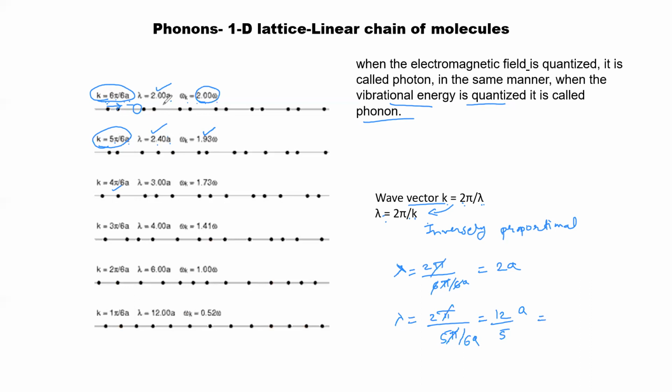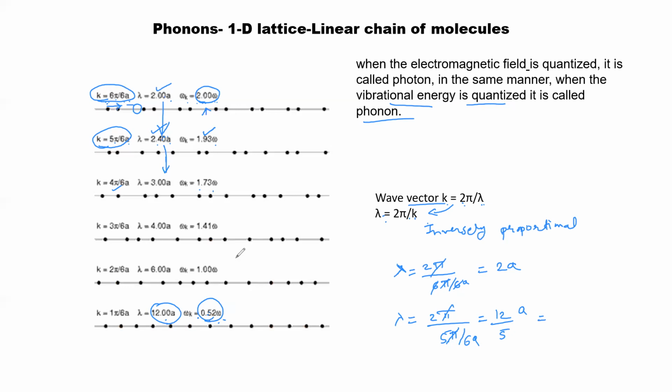this lambda is increasing. You can say here lambda is increasing. We'll discuss about k later on. Lambda is in increasing fashion, that is, wavelength is increasing. You can see that the frequency of vibration is decreasing. 2 omega here, 1.93 omega here, 1.73, and it will be the lowest, 0.52 omega. And here wavelength is maximum. You know that they are inversely proportional to each other, frequency and lambda, right?